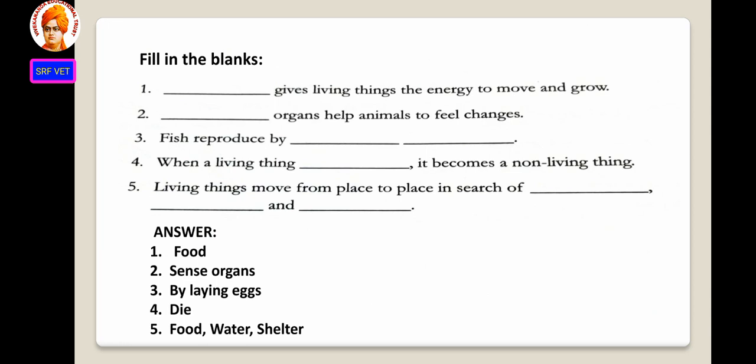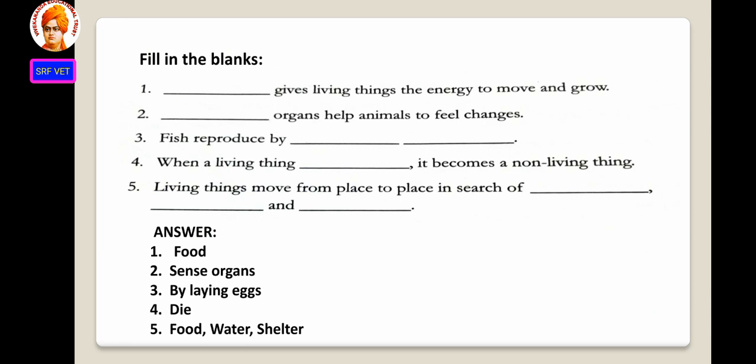Next one, fill in the blanks. First one, dash gives living things the energy to move and grow. Food. The answer is food. Number 2. Dash organs help animals to feel changes. Sense organs. Fish reproduce dash by laying eggs.